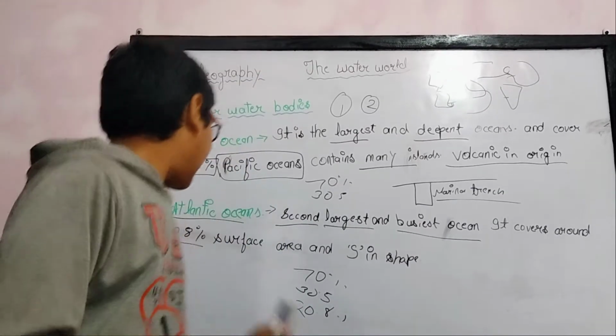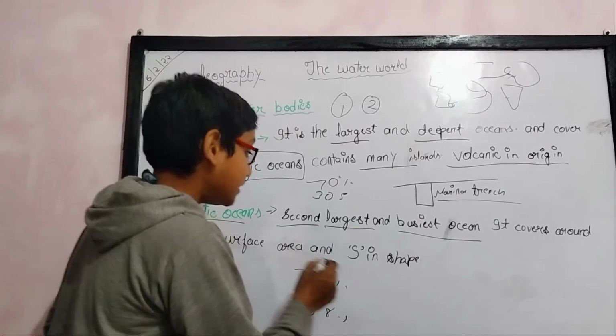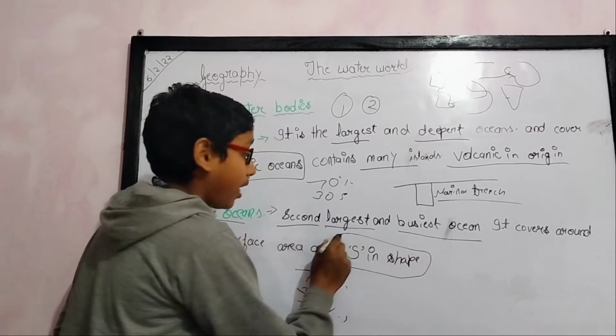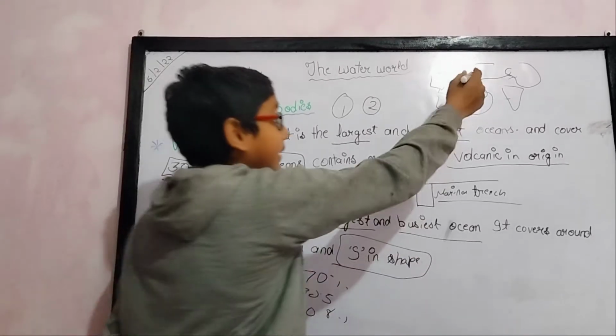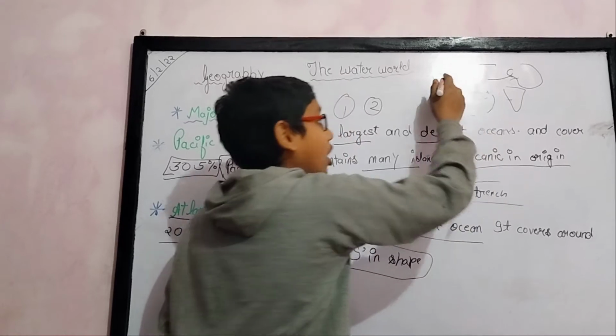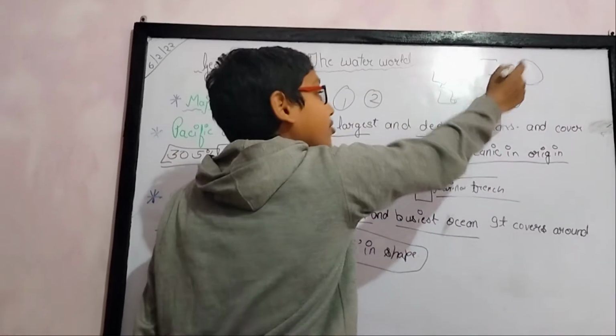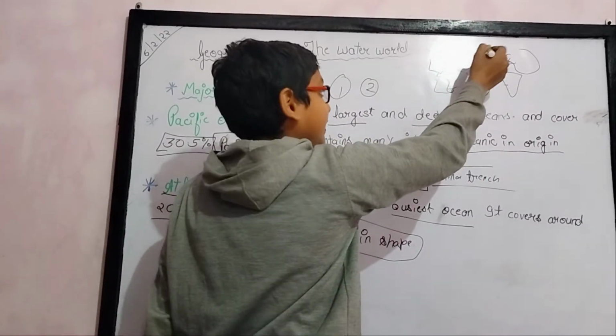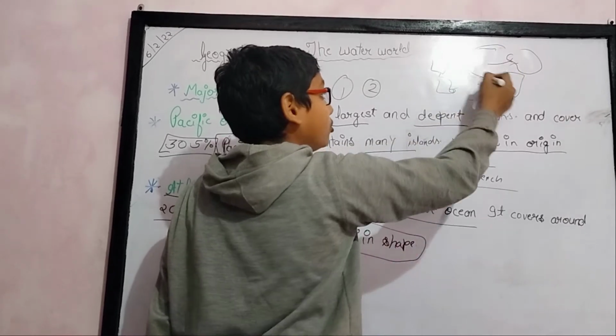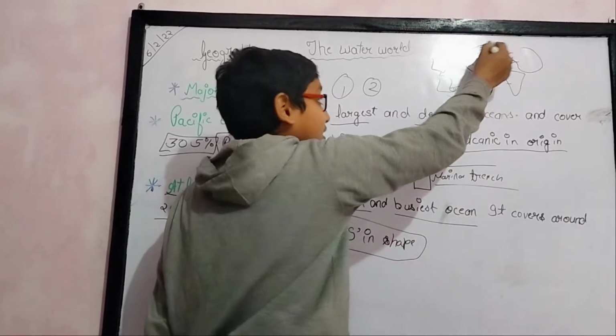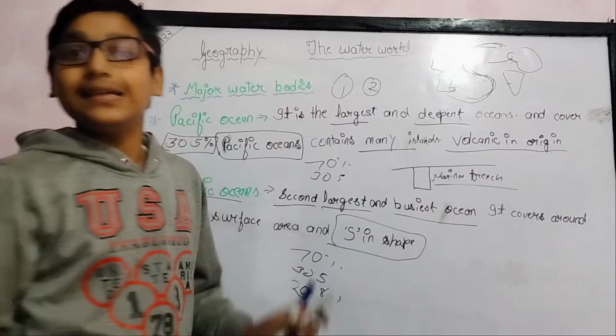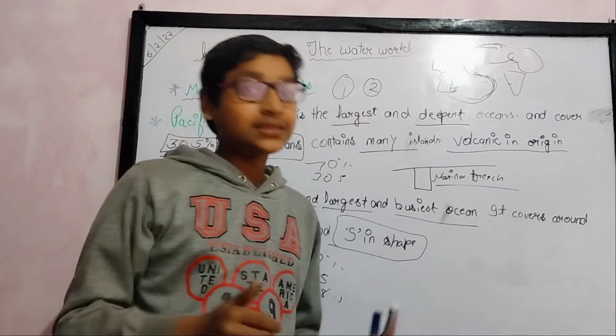The Atlantic Ocean is S in shape. S in shape means that from here, North America, South America, Europe and Africa, and from Europe to South America, it is roughly, not very exactly, in an S shape.